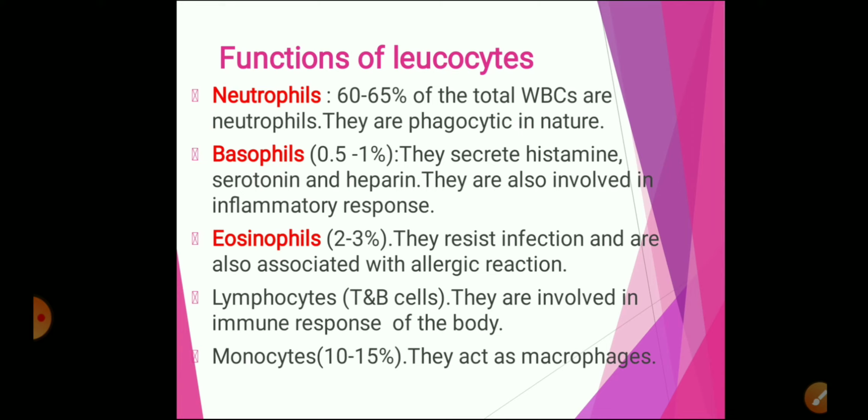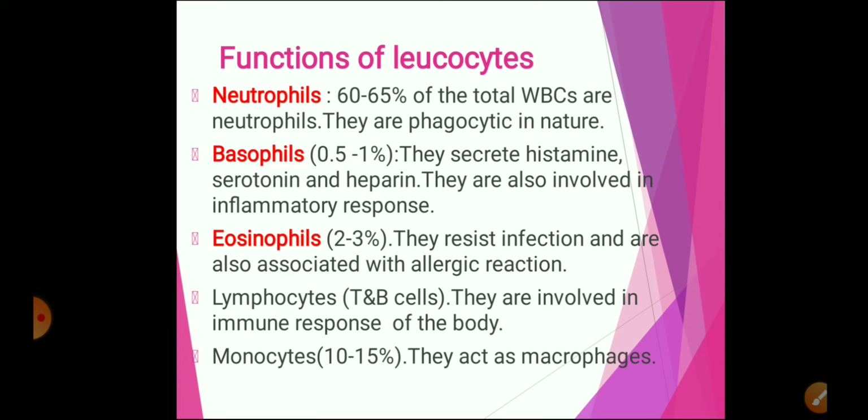And then monocytes, that is the fifth type of WBCs, or in fact the second type of agranulocyte. Monocytes act as macrophages. They also have the ability to engulf and destroy the pathogen, the disease causing organism or the foreign substances which enter the body. So this is how they provide immunity or defense to the body. Hope you all understood about the various types of leukocytes and their functions.